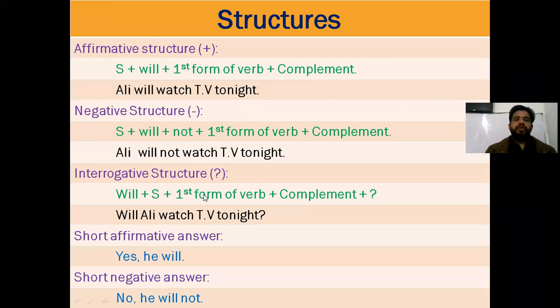If you are going to change it to interrogative, as usual, you will change the place of the subject with the helping verb. Will comes first, and the subject goes back to the place of will. The rest of the structure will be copied: the first form of verb, then the complement, and at the end the sign of interrogation. Like we say, will Ali watch TV tonight? The short affirmative answer is he will, and the short negative answer is no he won't.